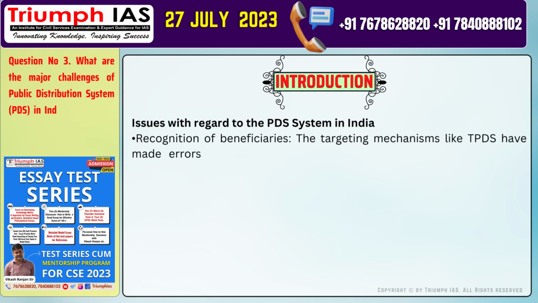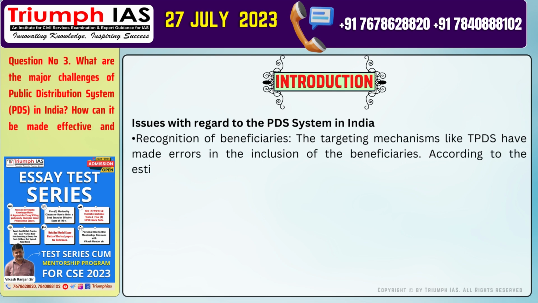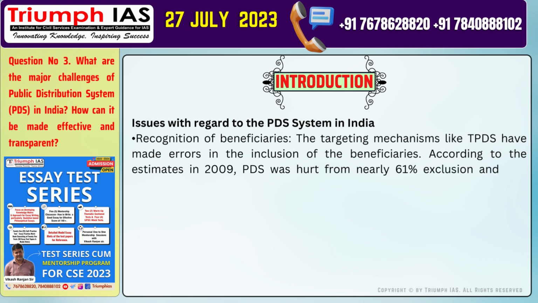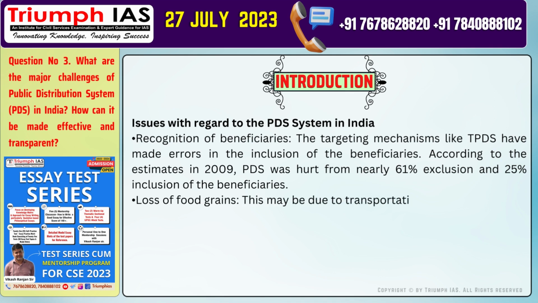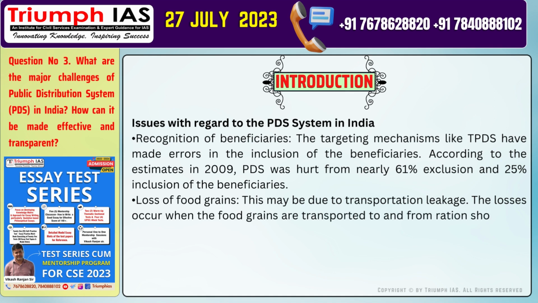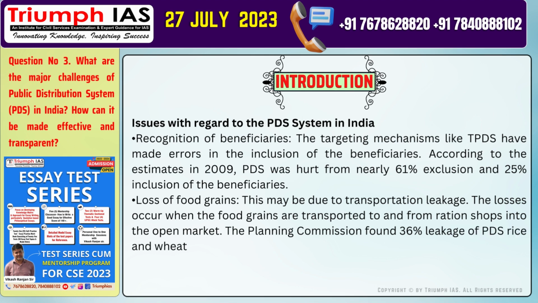The targeting mechanisms like TPDS have made errors in the inclusion of the beneficiaries. According to estimates in 2009, PDS suffered from nearly 61% exclusion and 25% inclusion errors. Number 3, loss of food grains. This may be due to transportation leakage. The losses occur when the food grains are diverted from ration shops into the open market. The Planning Commission found 36% leakage of PDS rice and wheat at the national level.